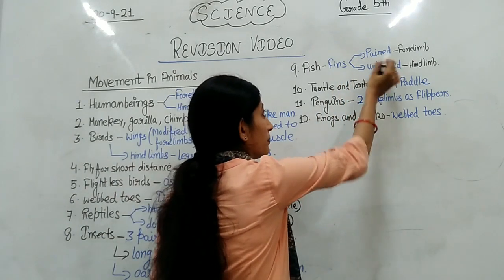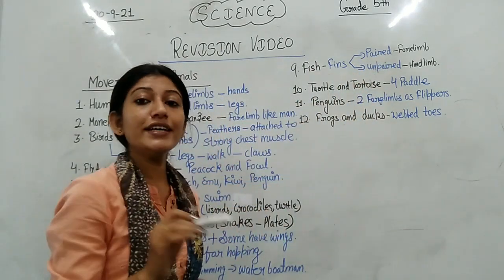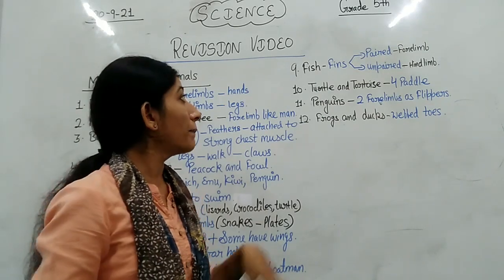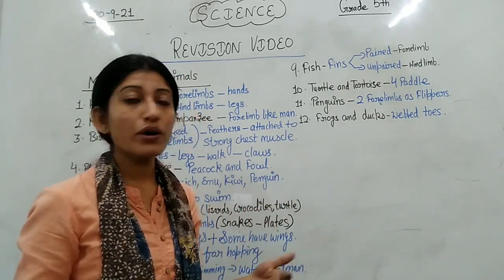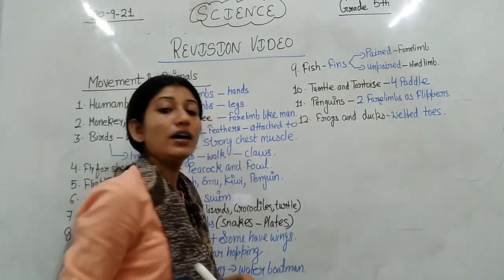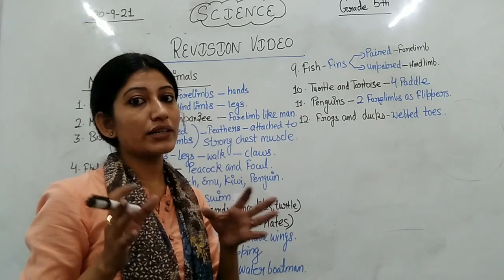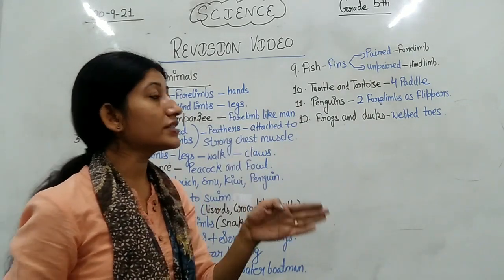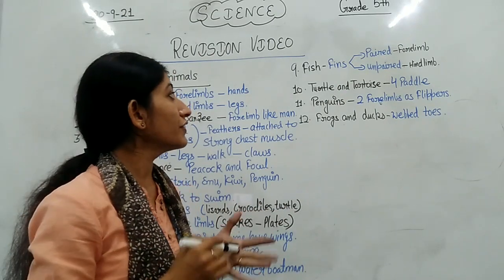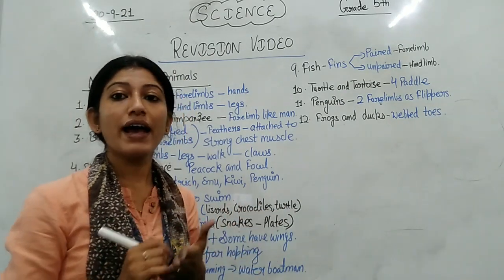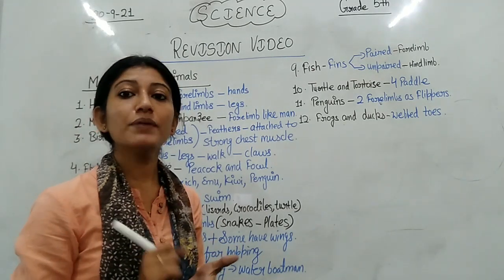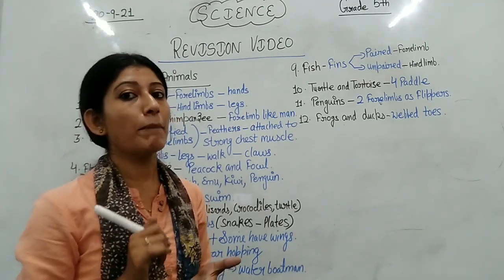The paired fins are called the forelimbs. And the unpaired fins are called the hindlimbs. Paired fins or forelimbs help in swimming, whereas unpaired fins or hindlimbs help in maintaining balance.